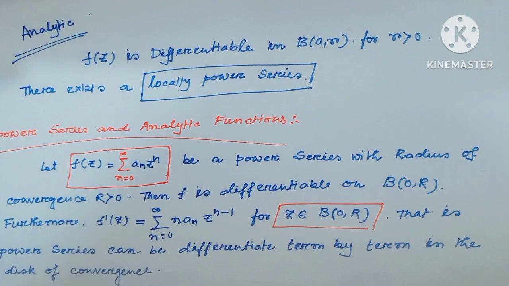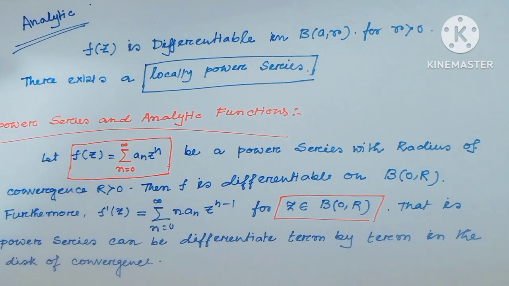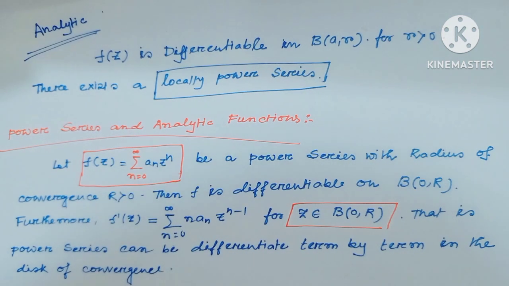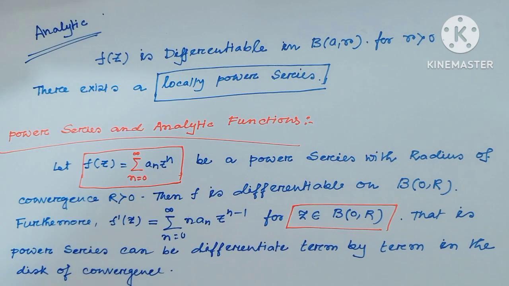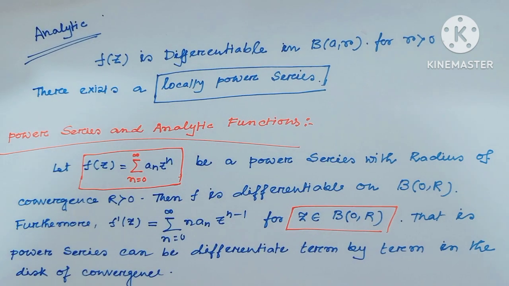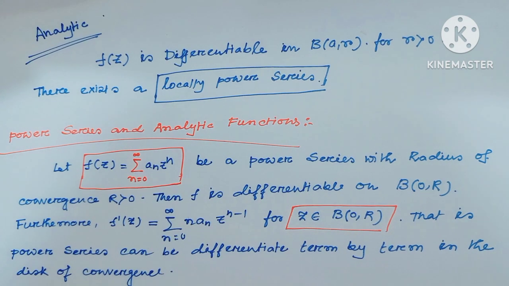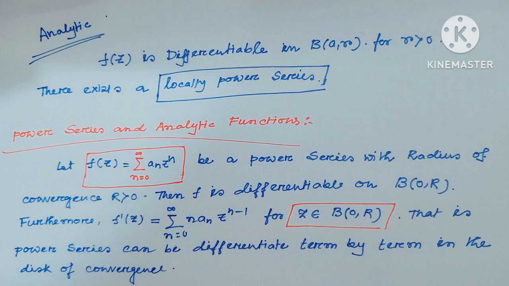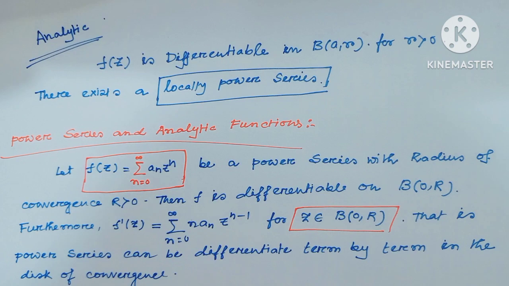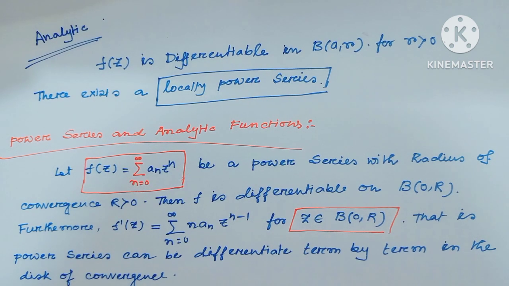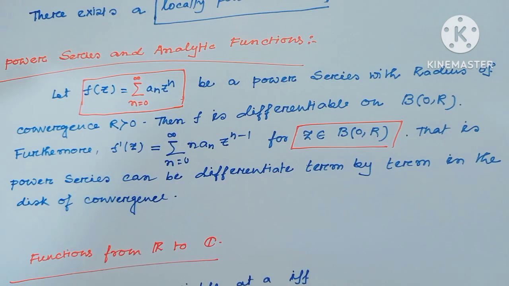Let f(z) equal the power series sum of a_n z^n be a power series with radius of convergence r. Then f is differentiable on the ball B(0, r), and furthermore, f prime of z is also differentiable in this ball. That means a power series can be differentiated term by term in its disk of convergence. So a function being analytic means its power series can be differentiated term by term in the disk of convergence.